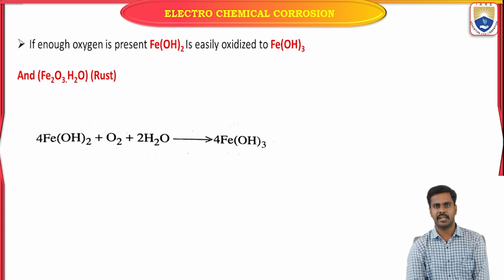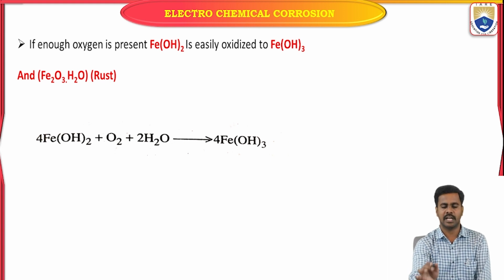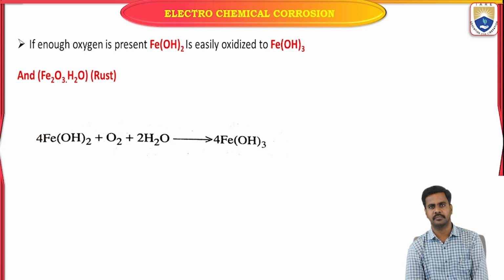If the environment is acidic, the evolution of hydrogen mechanism takes place. If the environment is basic or neutral, the absorption of oxygen type of mechanism takes place.